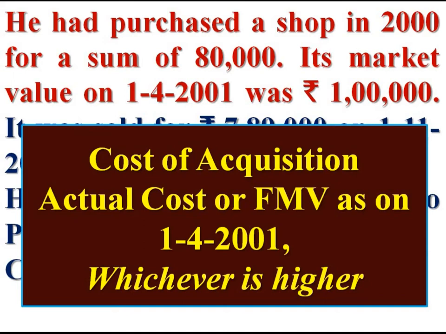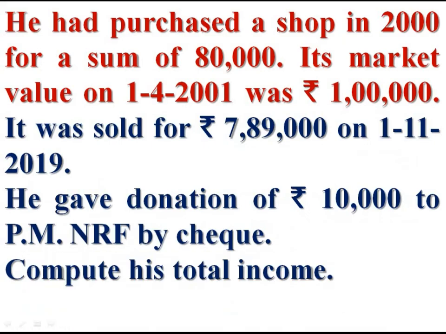Here, the asset was purchased for rupees 80,000 and its fair market value as on 1st April 2001 was rupees 1 lakh. 80,000, 1 lakh. Whichever is higher, it is the 1 lakh. 1 lakh is the cost of acquisition.